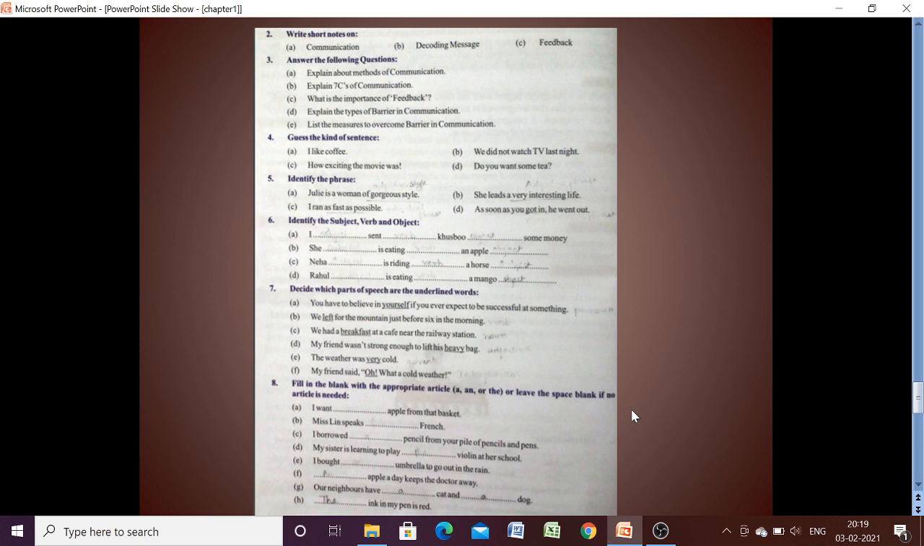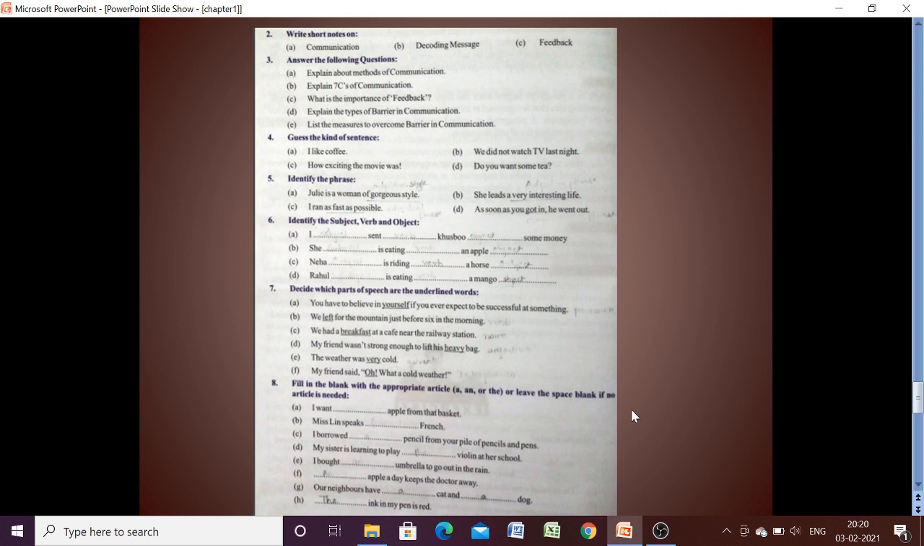Now coming to the question number 5. You have to identify the phrase here. So Julie is a woman of gorgeous style. Here you have to give your emphasis upon the gorgeous style. So this one is your adjective phrase. Now next one is she leads a very interesting life. Again, very interesting life means again this is an adjective phrase. Next one is I ran as fast as possible. Now this one is an adverb phrase, as fast as possible.